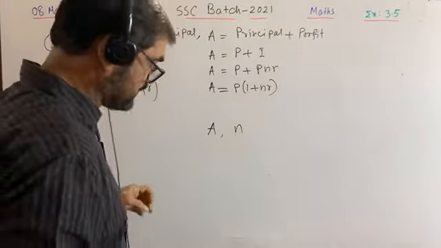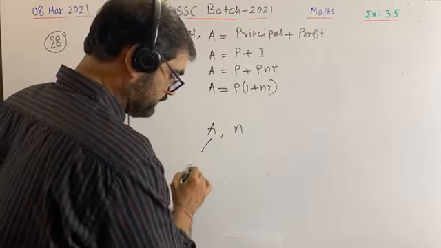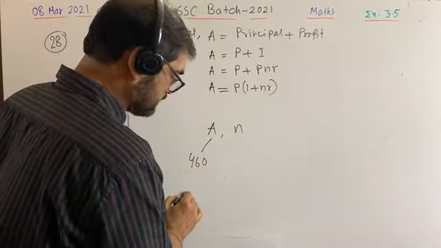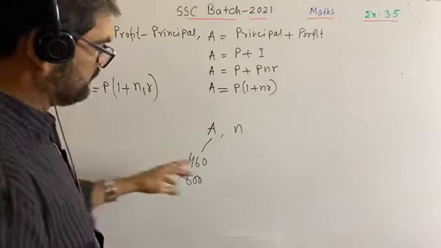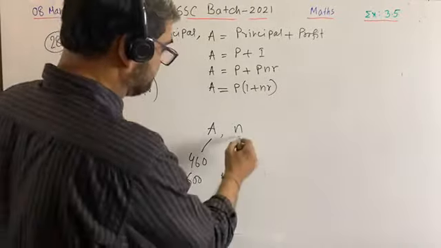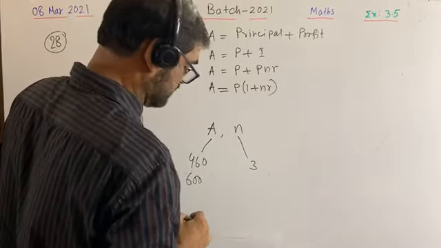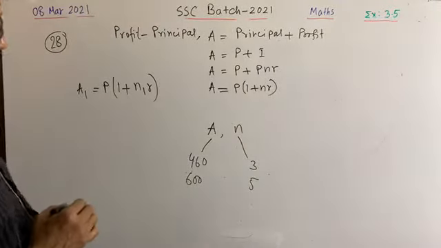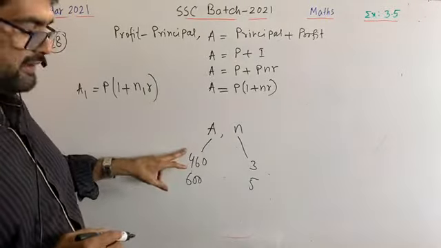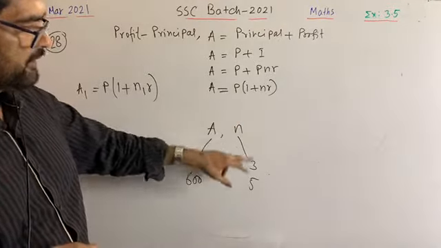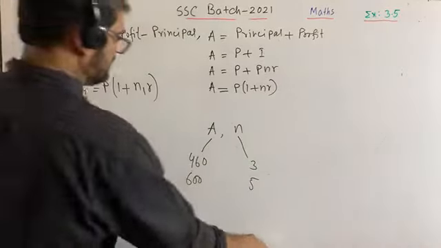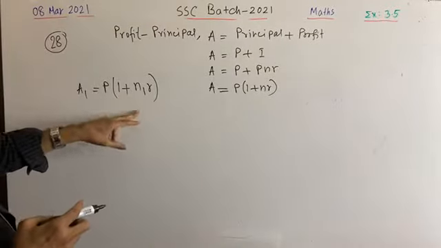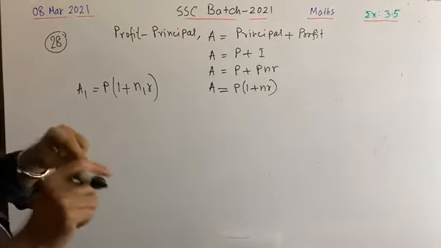You can see for the first part, A is given 460, and for the second part, A is given as 600. And for N, for the first part, N is given 3, and for the second part, N is given as 5. So we are getting amounts are changed as well as time is also changed. So for this I have written here A1 and N1, as P and R are fixed.